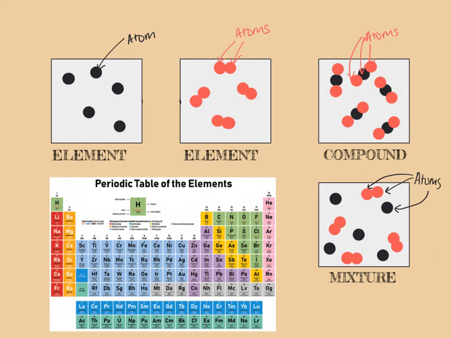So we've got elements, we've got compounds, and we've got mixtures, and atoms are the particles that exist in an element or in a compound or in a mixture. They are the small particles, we draw them as circles, and they are the smallest particles that can exist by themselves. So I hope that helps.